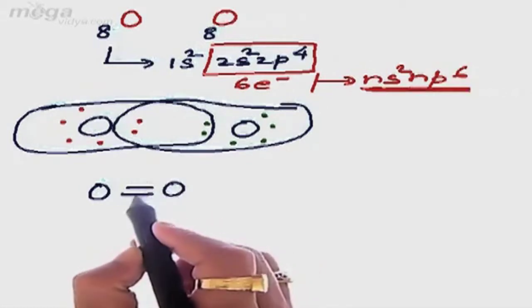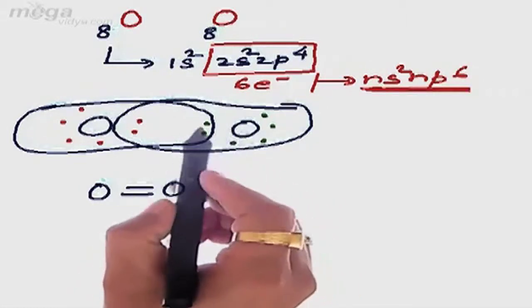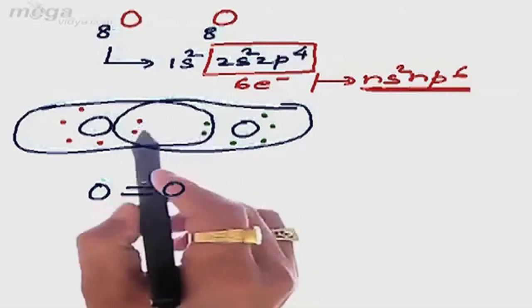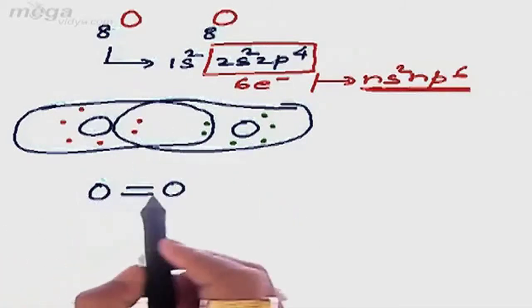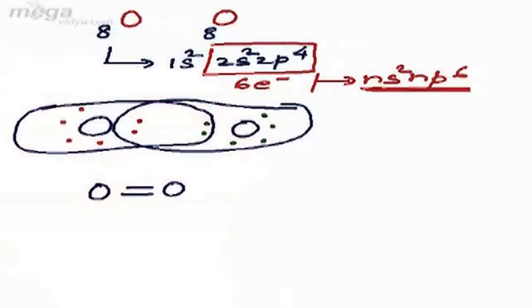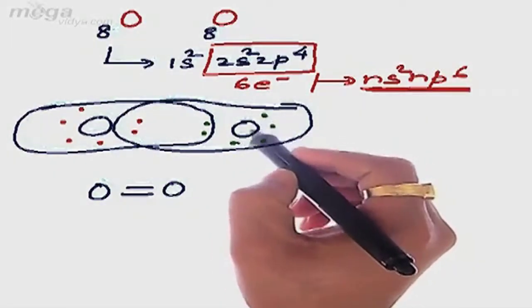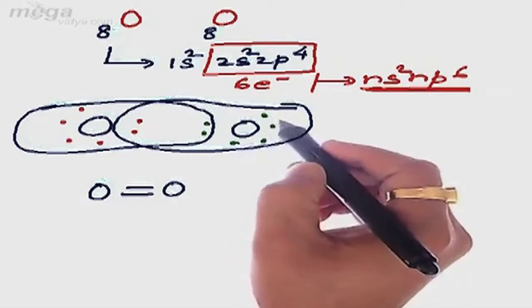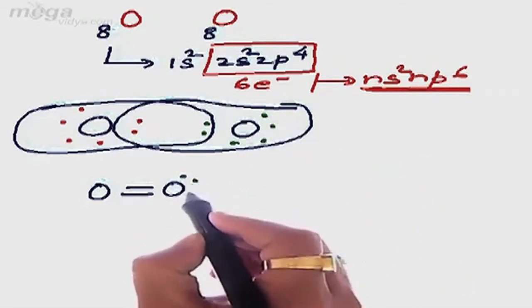Why are we using a double bond here? Because 2 electrons are undergoing mutual sharing, so it has to be represented by a double bond. As for the rest, we have 4 electrons with this oxygen atom which are not participating in the bonding, so they will be represented like this.